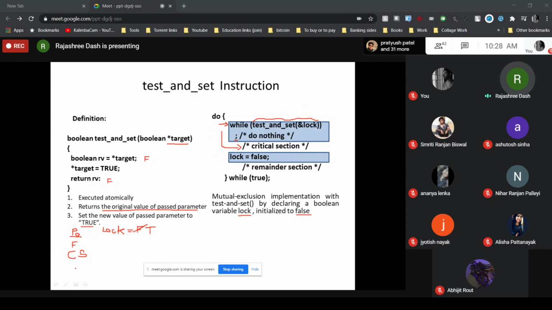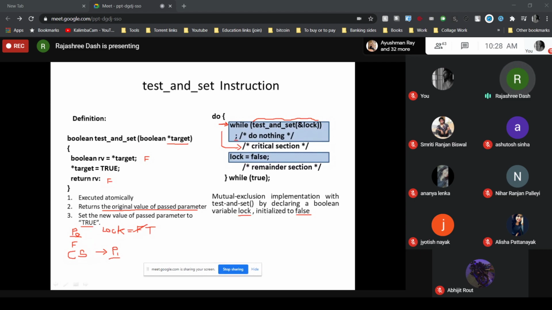Now while P0 is executing in the critical section, let P1 start. P1 is also going to execute exactly this much of code. So P1 starts its execution with this while statement. When P1 executes the while statement, it calls the test and set instruction by passing the address of the lock variable.